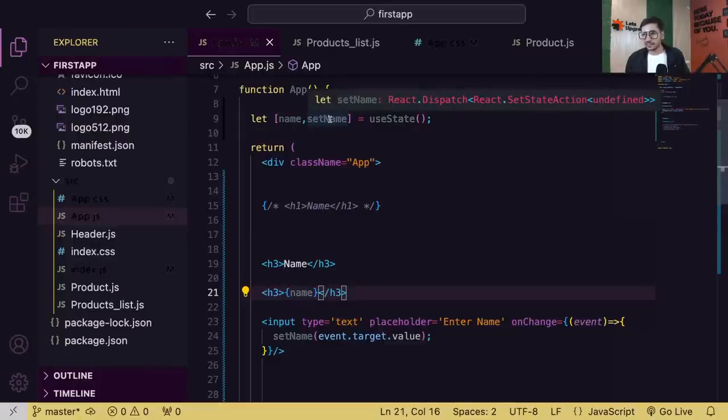Unterminated JSX. I think you might be missing a bracket or something like that, Shashank. You might be missing a bracket or something like that, buddy.